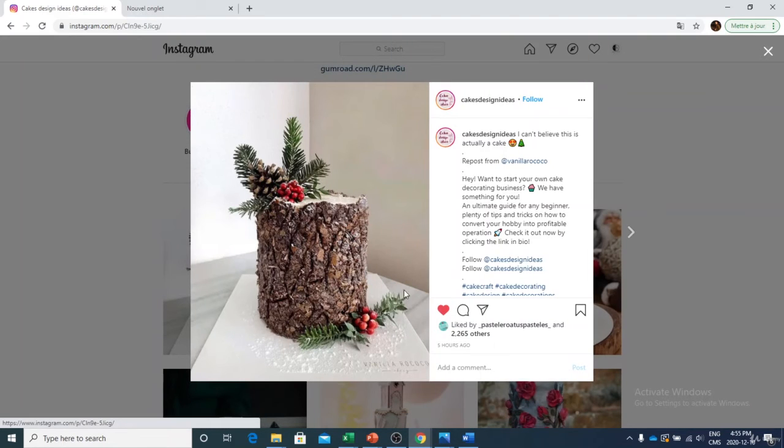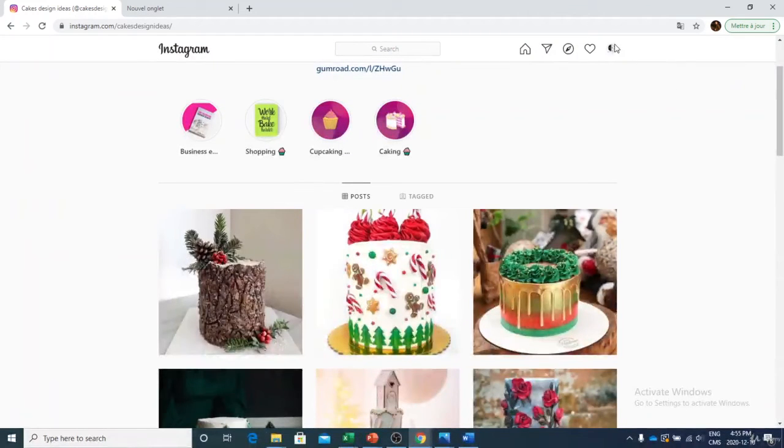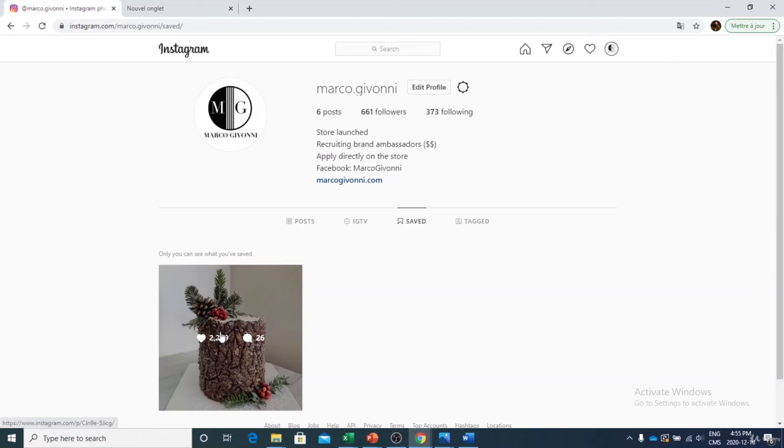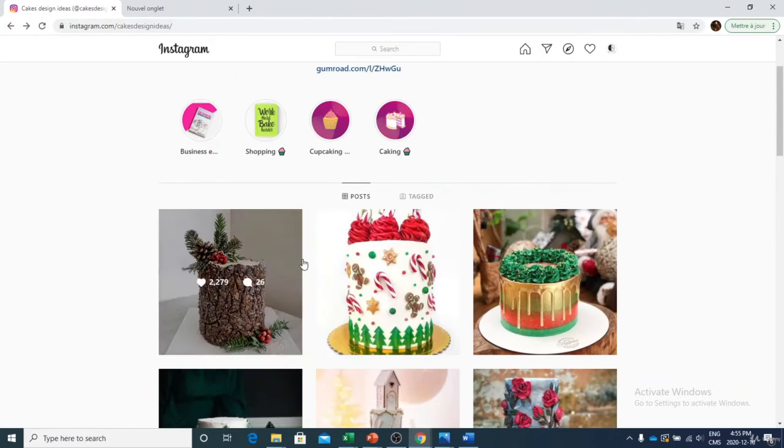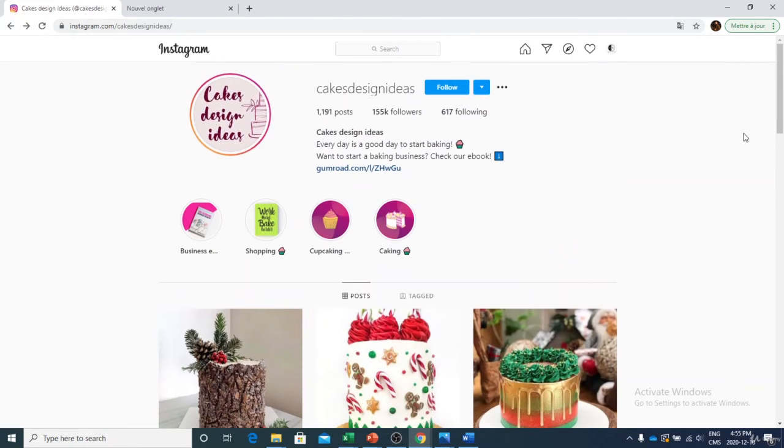Last thing, if for example you want to save this post to check it later, so it could be, for example, you're seeing a nice video, you can just click on the button right here and you will be able to save this video. You will be able to check it in your saved videos. So you just go on save, and here I have my cake that has been saved right there. So pretty simple to understand. So this is basically for posting and how to follow people, how to unfollow people. So right now you understand all those basics.